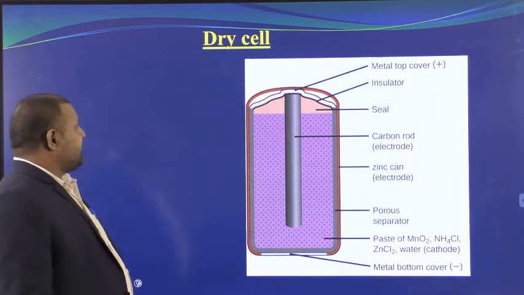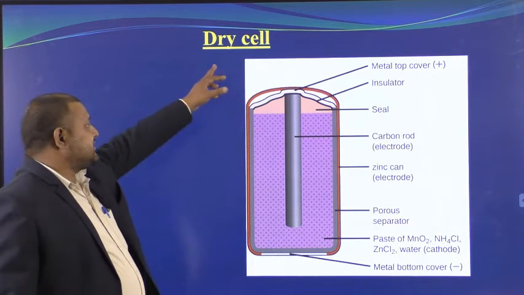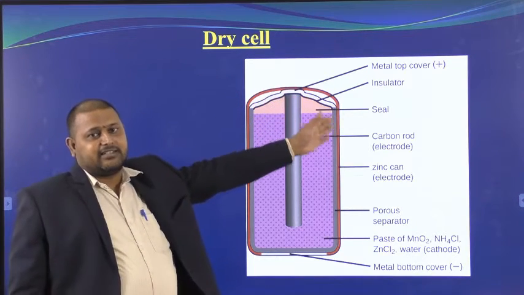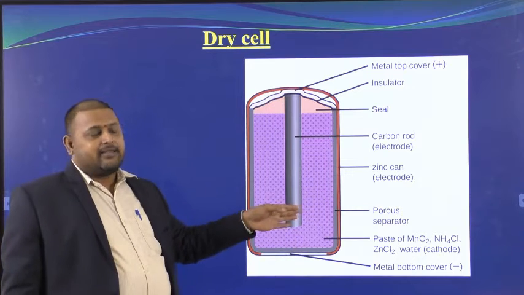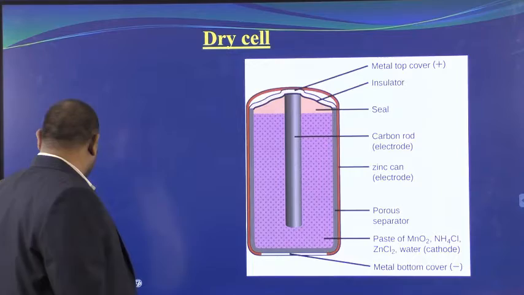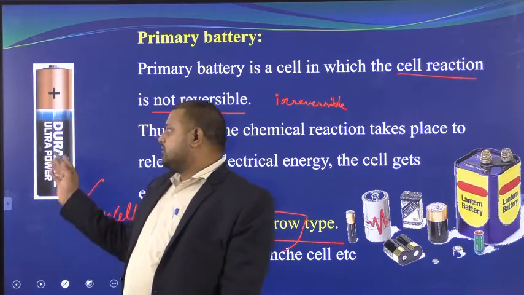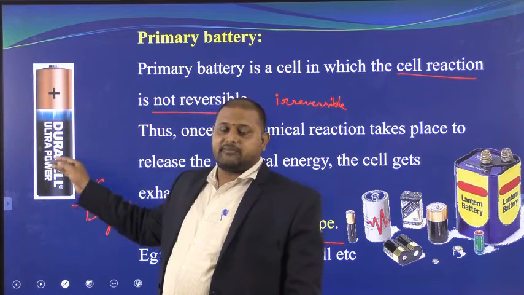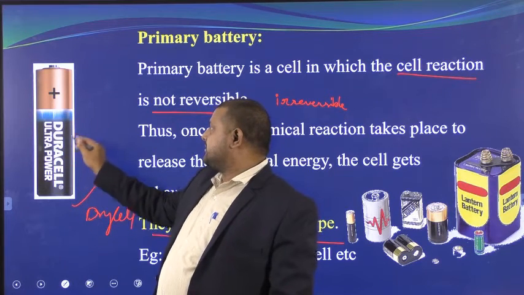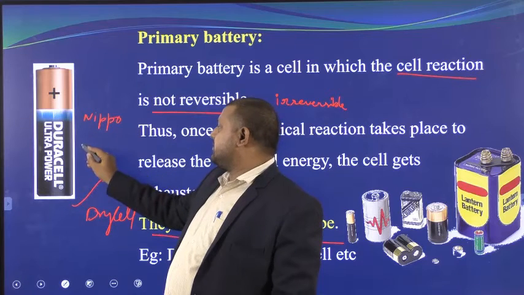Now we will go to our syllabus. We have to discuss five batteries, right? The first one is the dry cell. This diagram you have been seeing since your intermediate. This is the cross section of a dry cell. Here I showed you previously, this is the dry cell. Whatever the company, sometimes they write Duracell, sometimes Nippo, and sometimes Eveready.